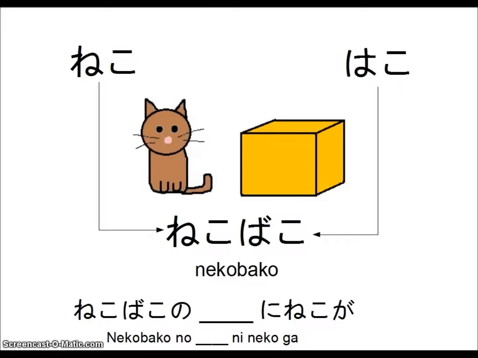So our sentence would be neko bako no postposition ni neko ga. How do we finish the sentence? It would be imasu because a cat is a living thing. So it's not arimasu, it's imasu.